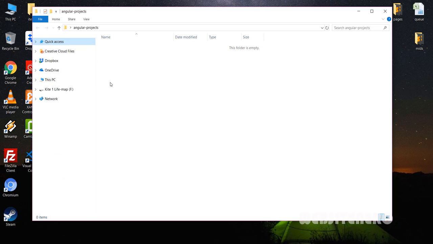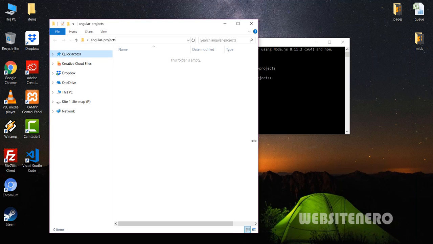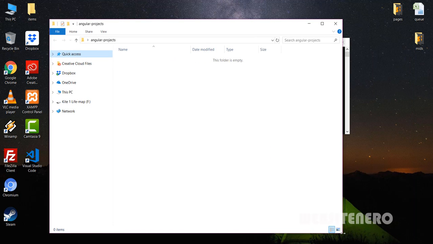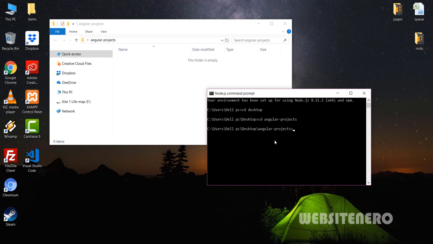So just want to make a new project here with Angular. Okay, so for that the command will be, so we have already installed Angular CLI, so just do ng new project one, so proj1. So that's all that we have to do. Enter.